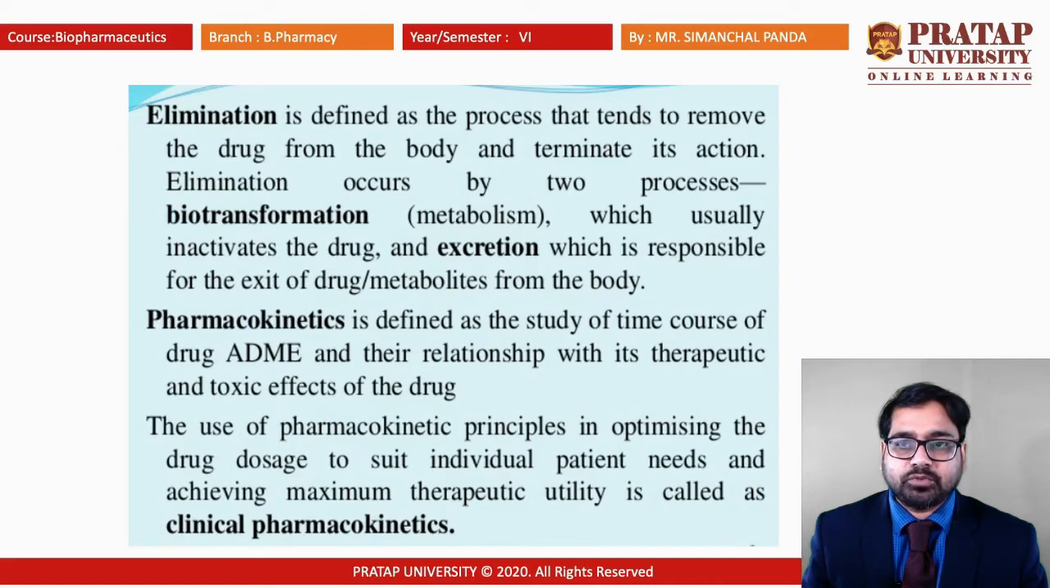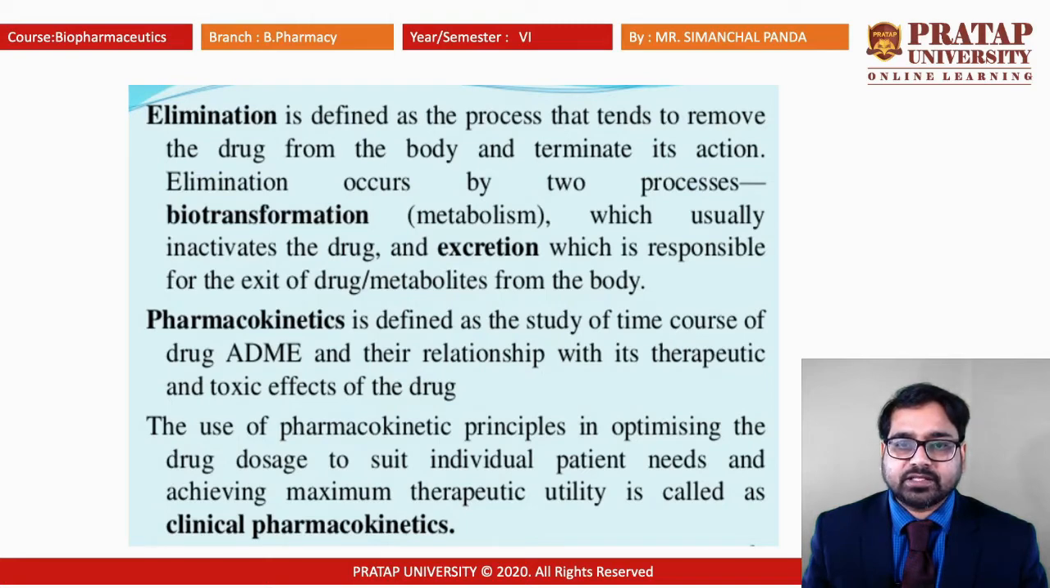Elimination occurs by two processes, biotransformation and excretion. Biotransformation is nothing but the metabolism process, and excretion is the irreversible loss of drug from the body, that is, the exit of drug or metabolite from the body.